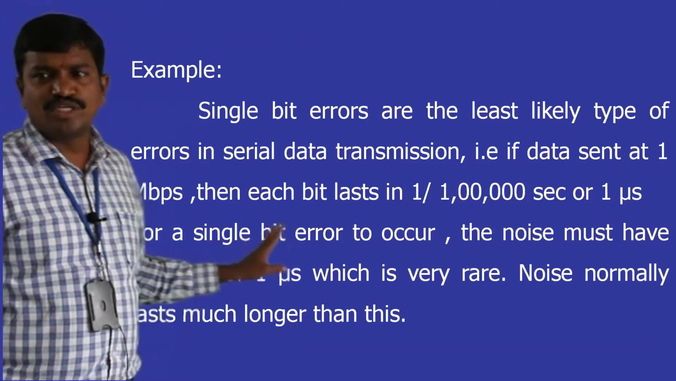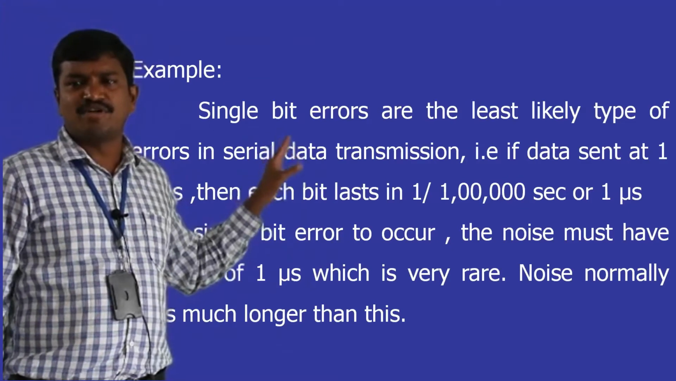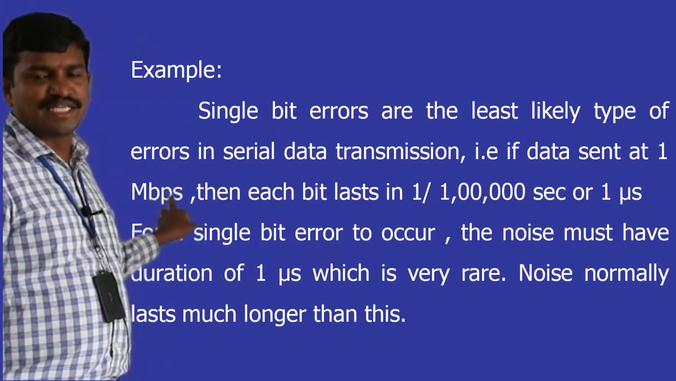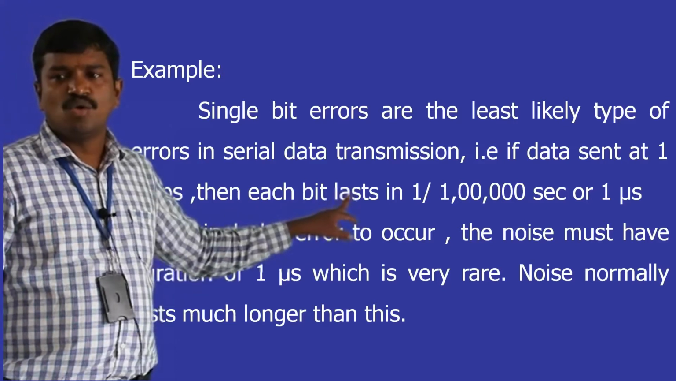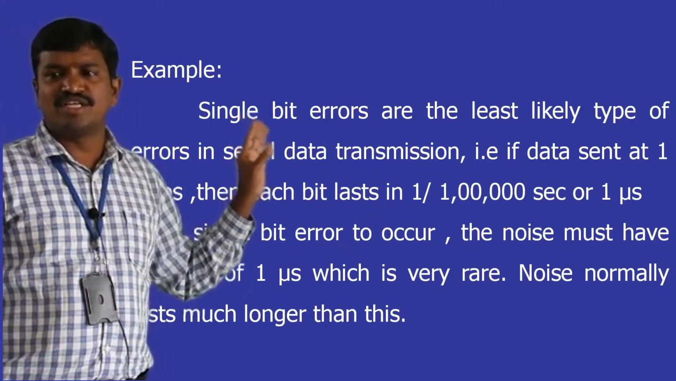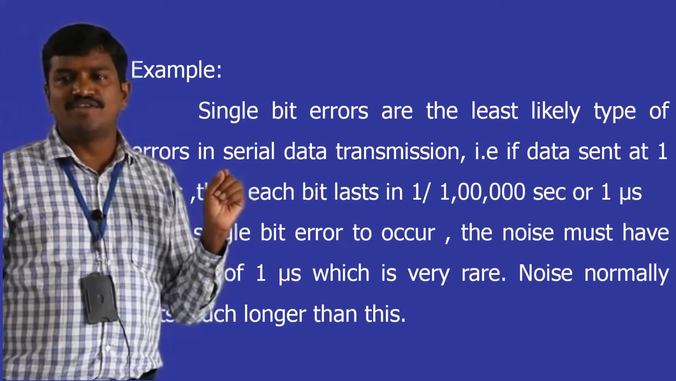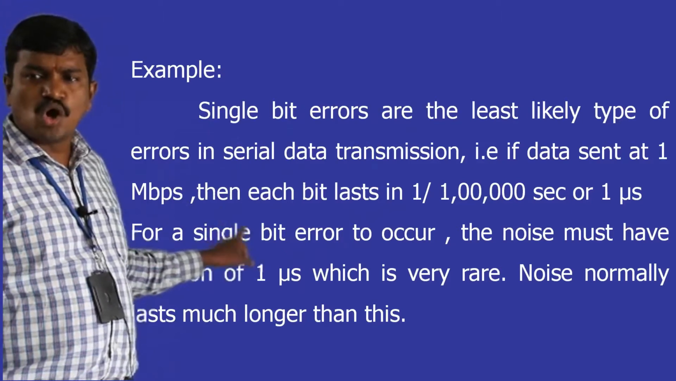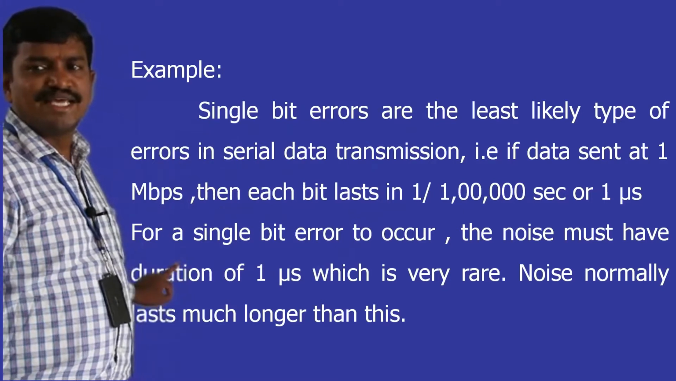If you take this example, these are the least likely type of errors in serial data transmission. Let us say data is sent at 1 Mbps. Then each bit is sent in 1 by 1 lakh seconds, which means one bit will traverse in that time, that is 1 microsecond. Now, if you want to alter that bit, the noise must have the same duration.